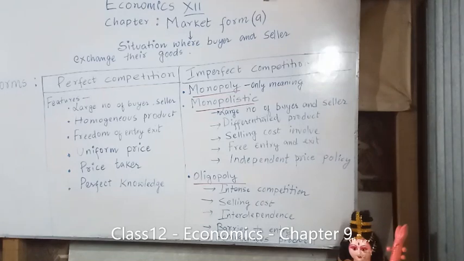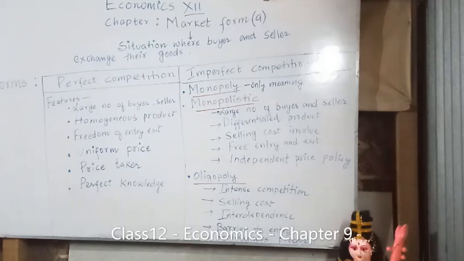If you look into your book, you'll find that the first thing in the chapter is the definition of the term market. Now what do you understand by market? Look at the board, please. I gave the definition with an arrow. Market is a situation where buyer and seller exchange their goods. The seller sells their goods, and the buyer buys the goods in return for money.